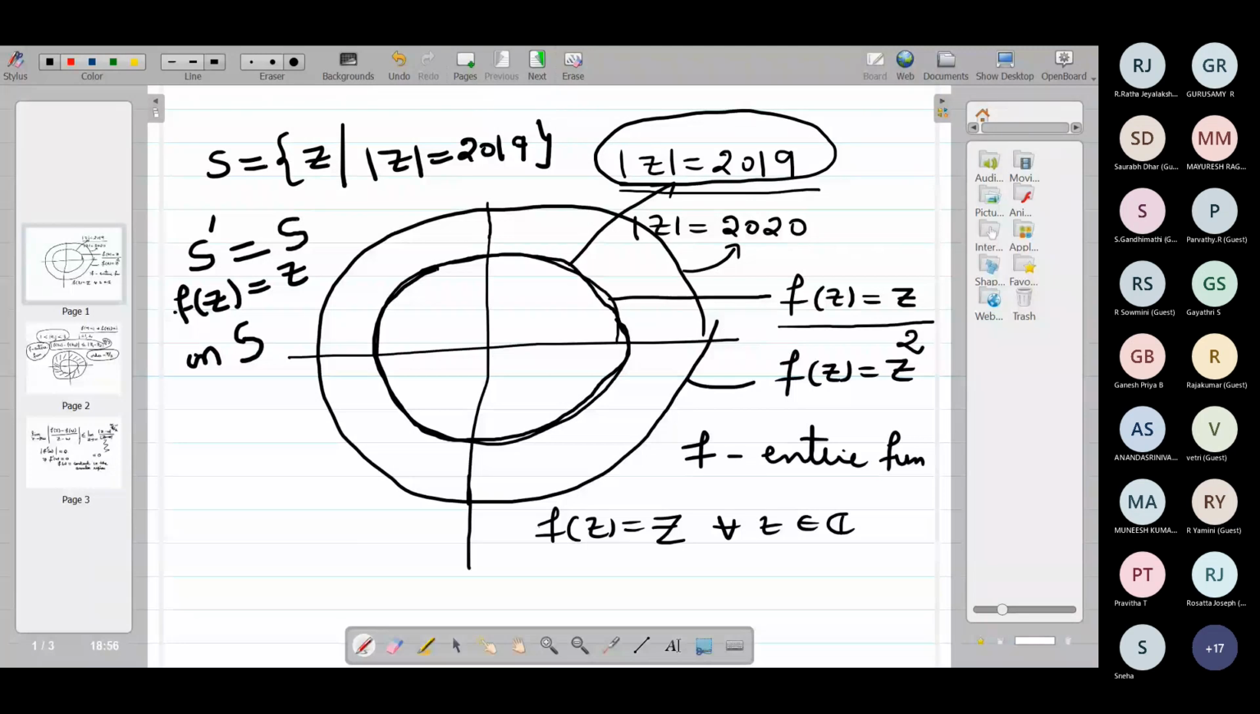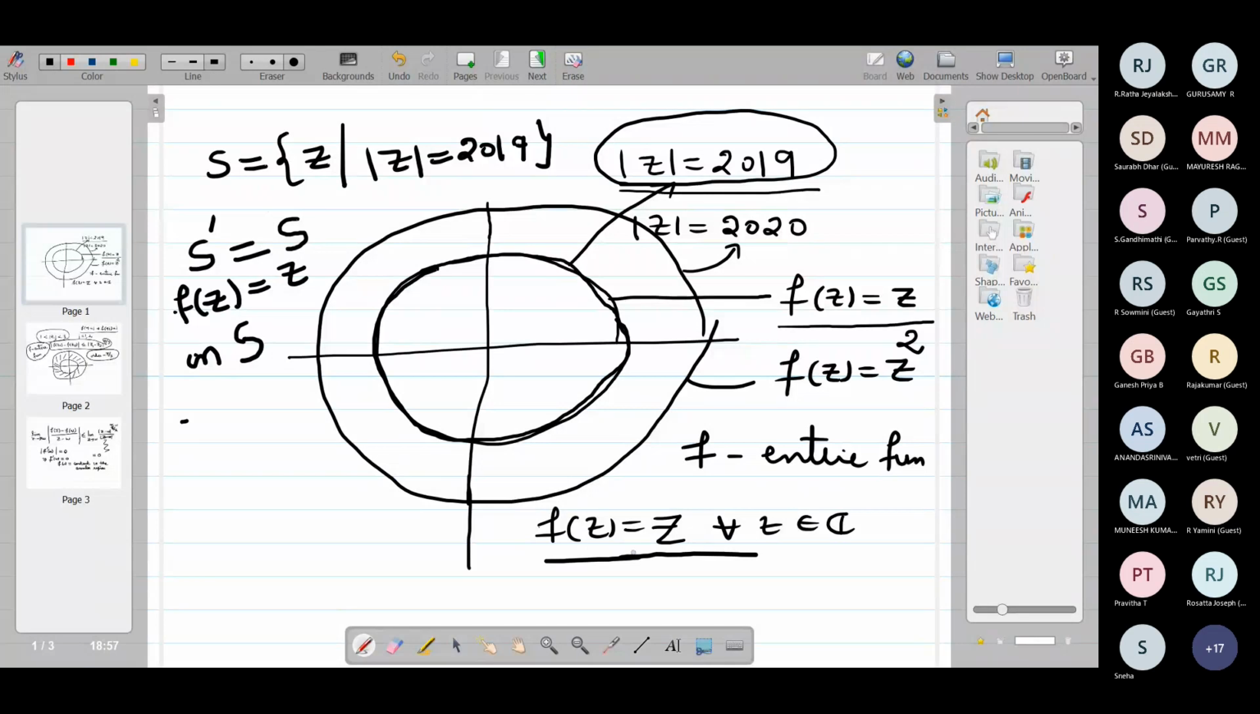So F is an entire function which is equal to F of Z is equal to Z on the set S, but S has a limit point in C. So therefore, F of Z is equal to Z for all Z belonging to C. Is that clear? So F is the identity function by the uniqueness theorem.